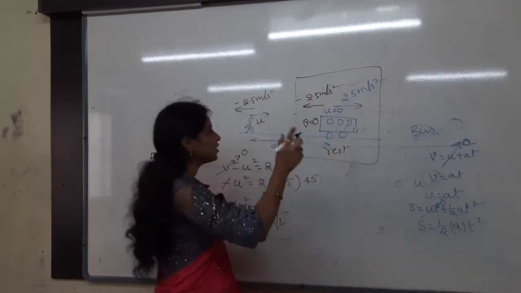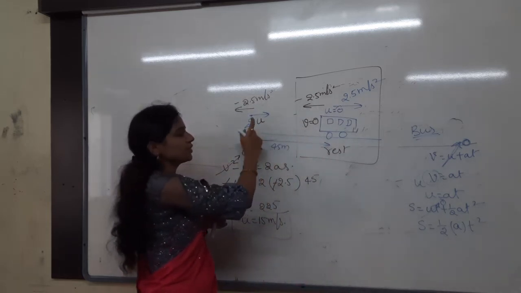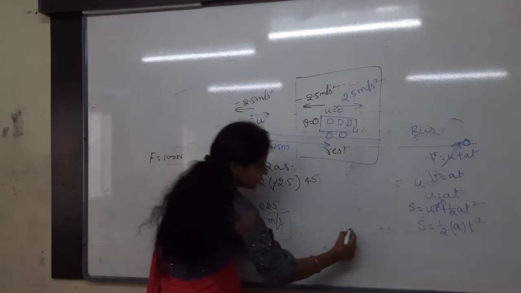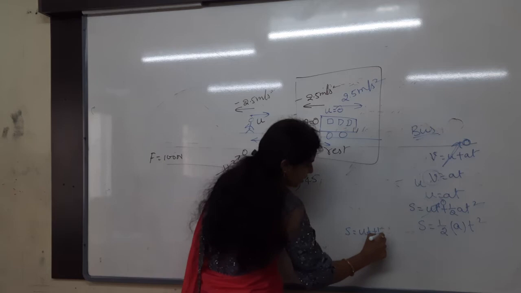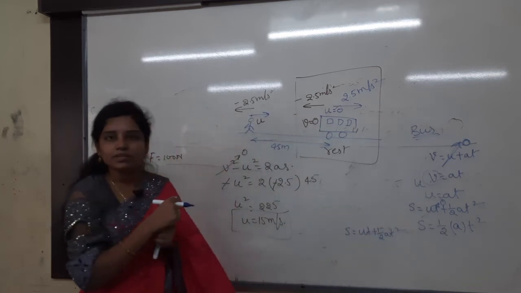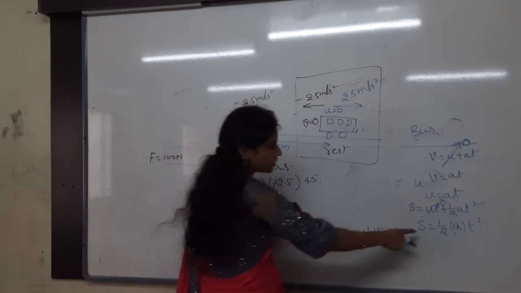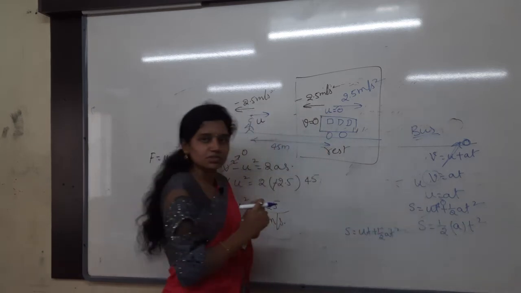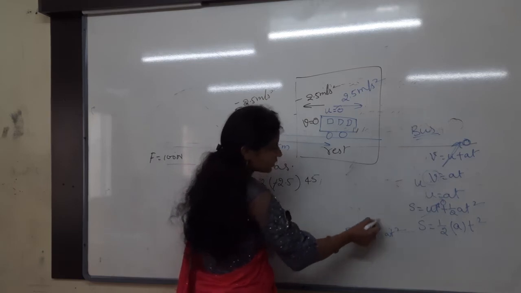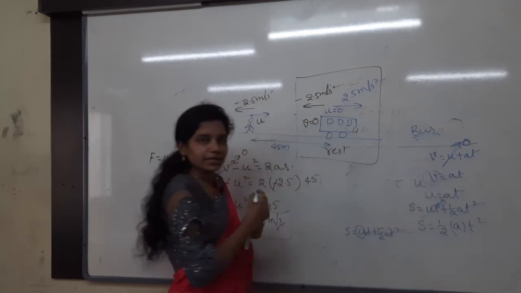Now again you have to apply S is equal to UT plus half AT square for the man also. You understand, right? So S is equal to UT plus half AT square for the man. I have to find out the initial velocity only. But here S is equal to how much I got? Half AT square. Then in the place of U, what can I substitute? AT I can substitute.